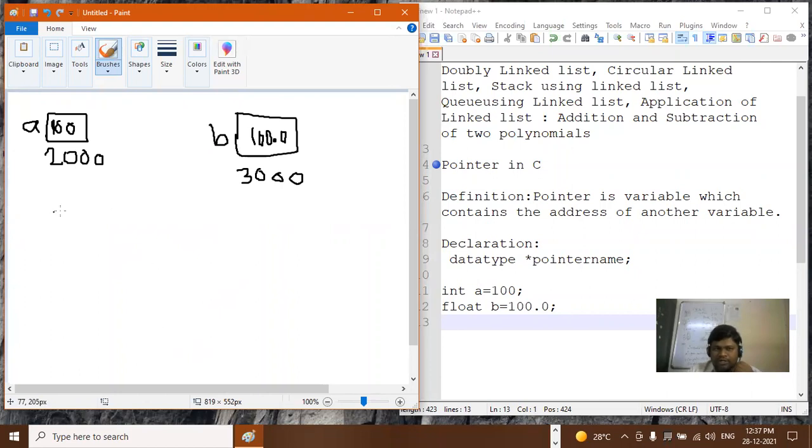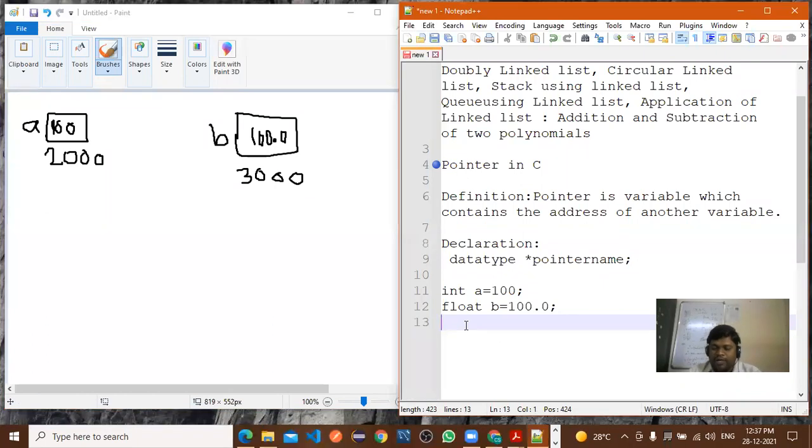Now what I have written here, what do you mean by 2000, 3000? These are the address of variable a and address of variable b, right? And what is the value of a? 100. And what is the address of a? 2000, right?